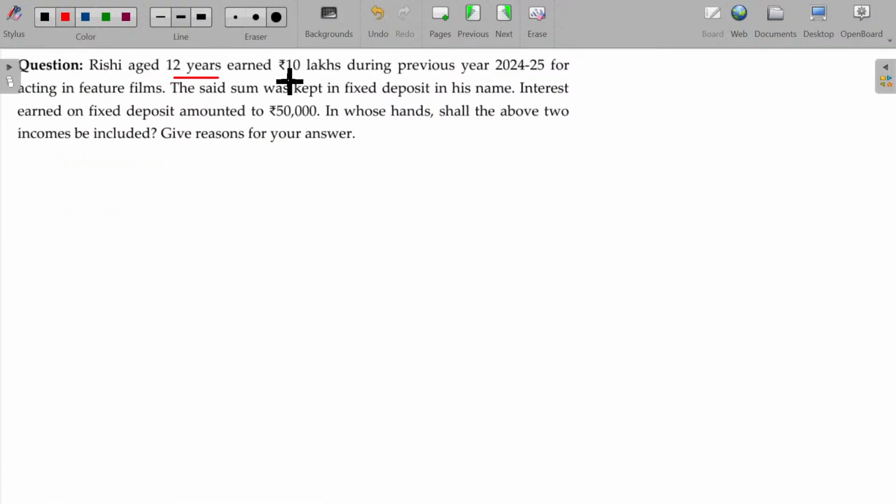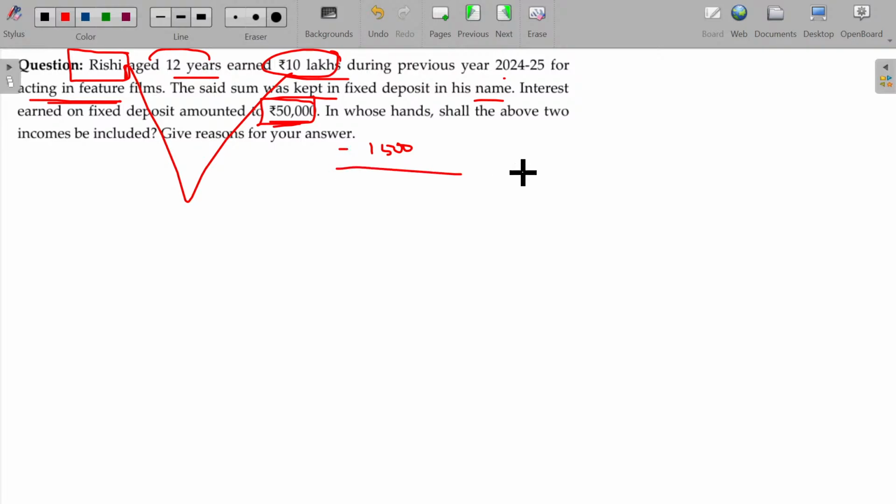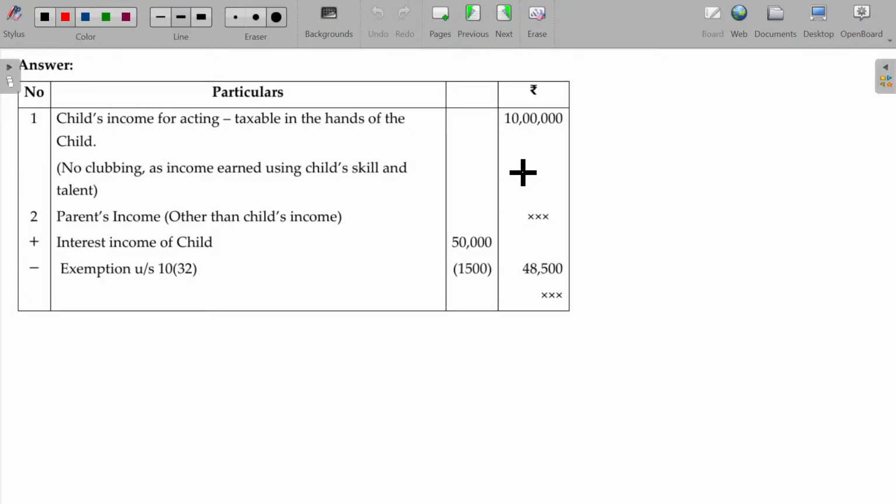Rishi, aged 12 years, earned 10 lakhs during the previous year 24-25 for acting in feature films. The said sum was kept in an FD in his name. The interest earned on the FD being 50,000, in whose hands shall the two incomes be included? The 10 lakh is due to what? Acting, a special skill. This 50,000 is not due to the acting, so it will be clubbed only in the hands of the father after subtracting 1,500 in case of old tax regime. Otherwise, the entire 50,000 will be clubbed in the father's hand.